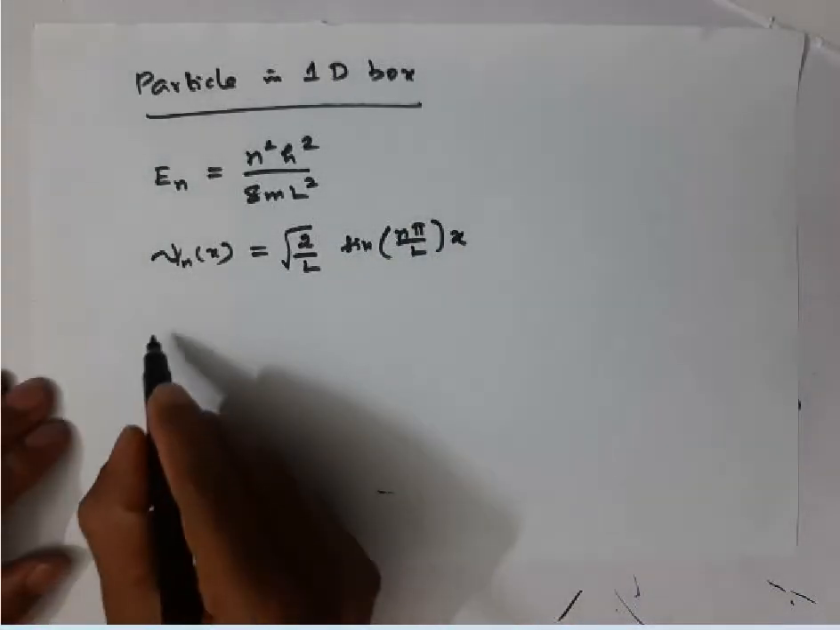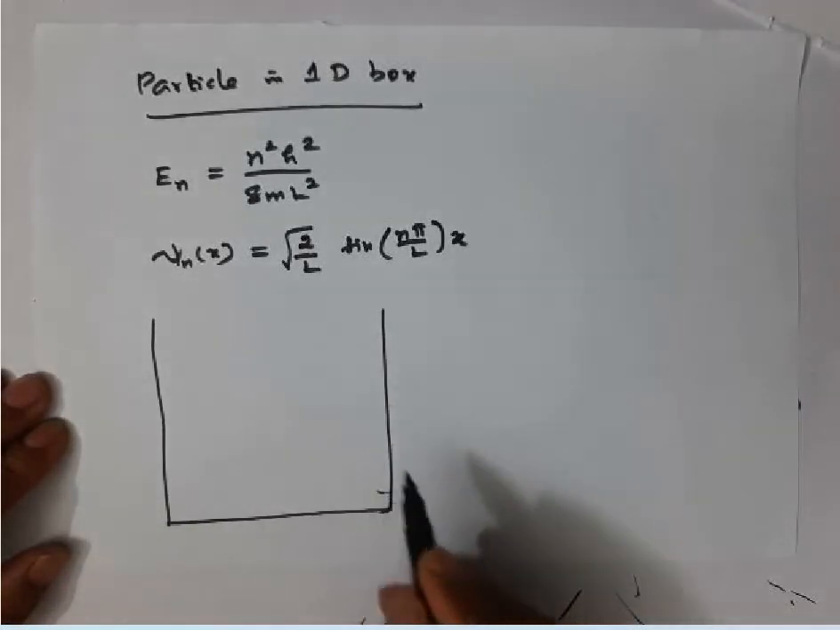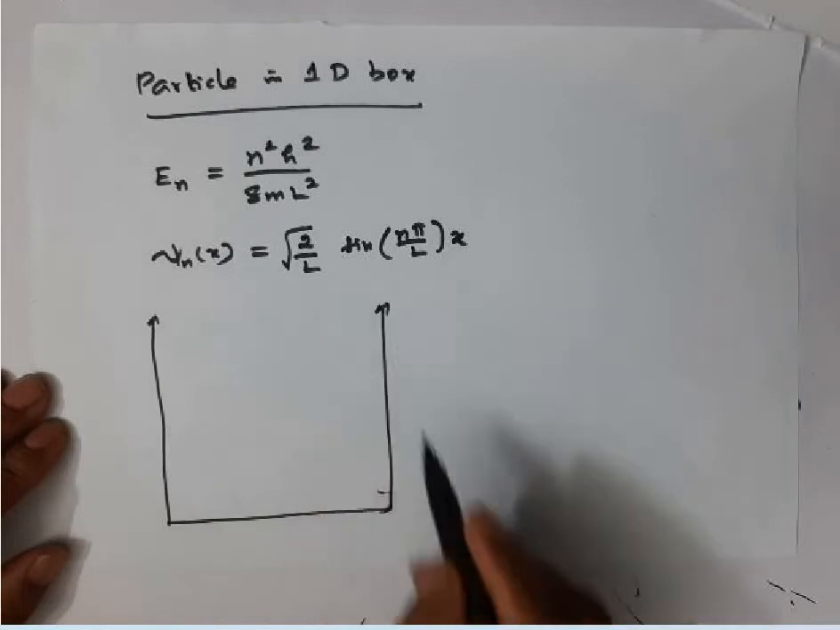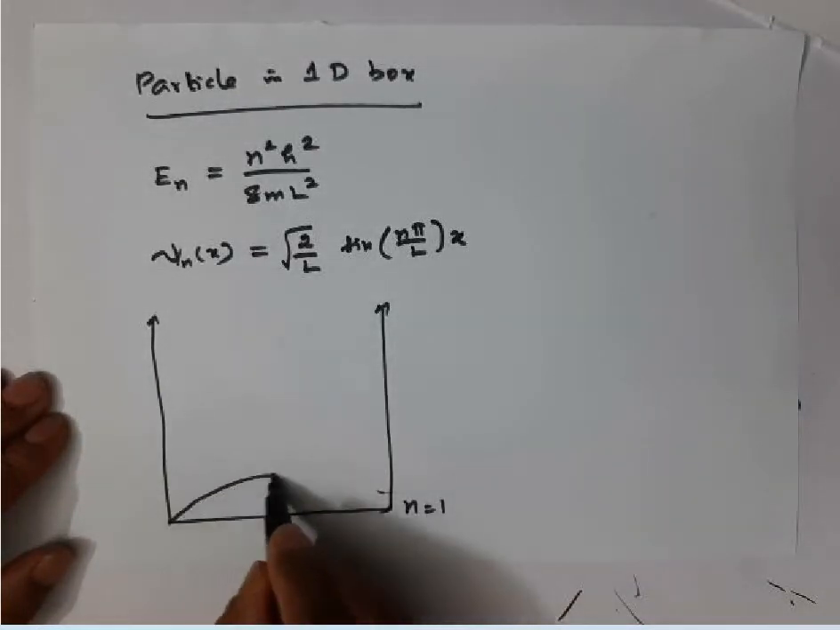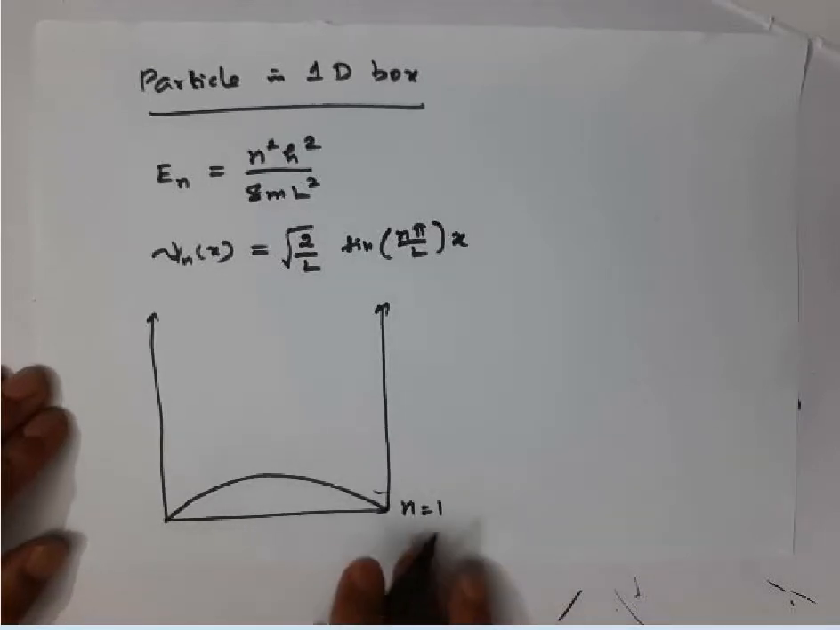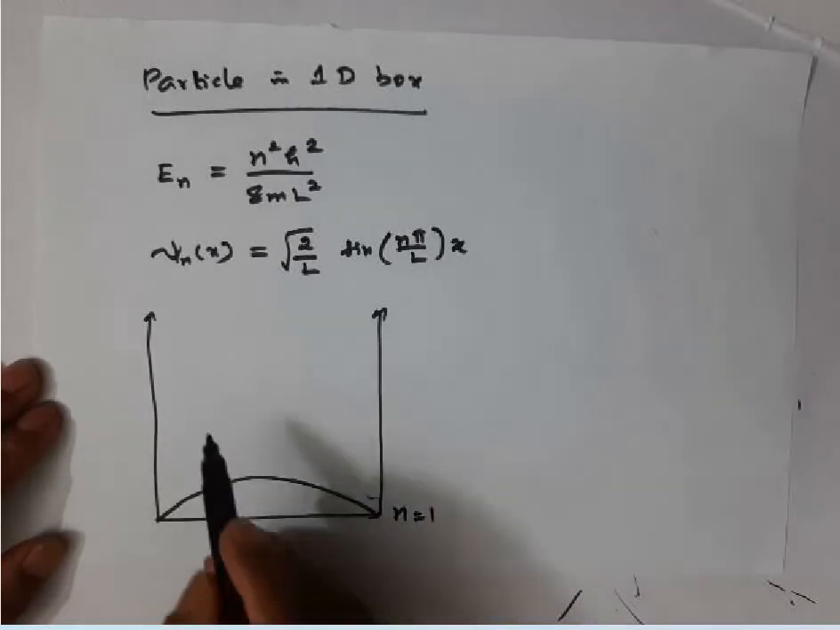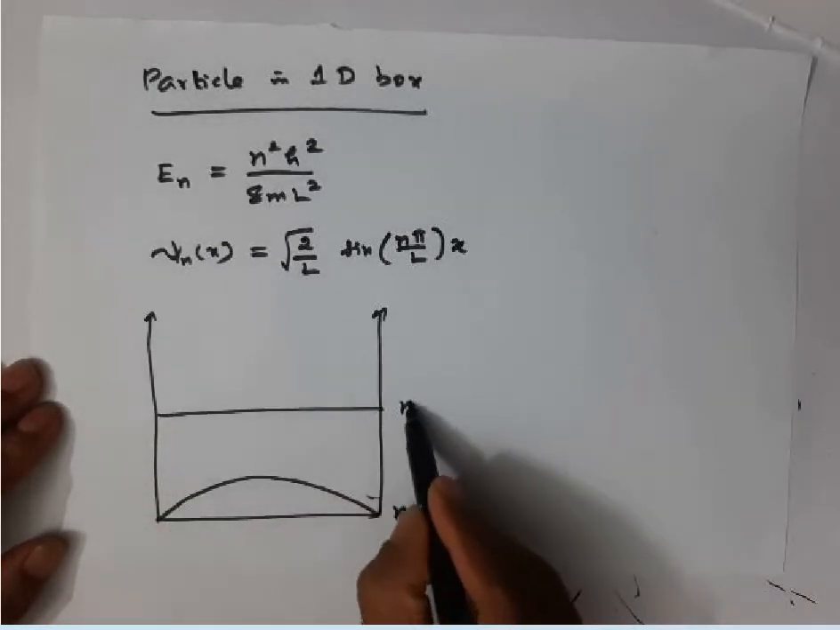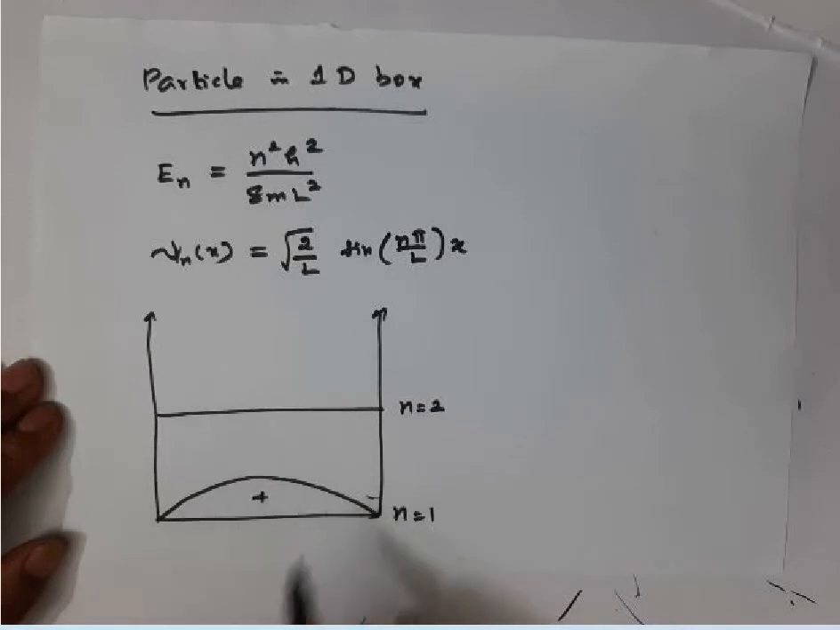For example, I'll draw roughly here. See, for n is equal to 1 state, the wave function will appear like this. This is the nature of the wave function for n equal to 1 state. If you go to n equal to 2 state, in n equal to 1 state, the wave function always has positive value.